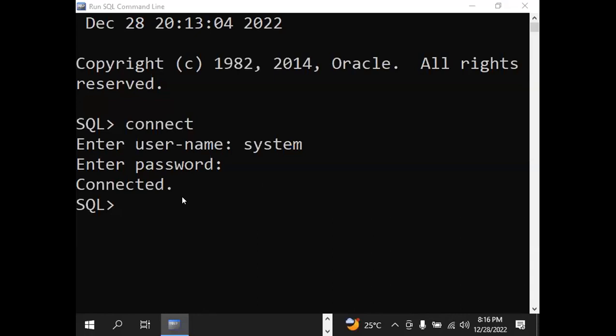This is the SQL prompt. It is an application. This application communicates with the database. You can call it a database application. Got it? It is not the database. It is connected to the database. Got your point? You observe, it is connected. This is connected to the database, it is not a database. It is an application. It is front end. The database is back end. We cannot see the back end.